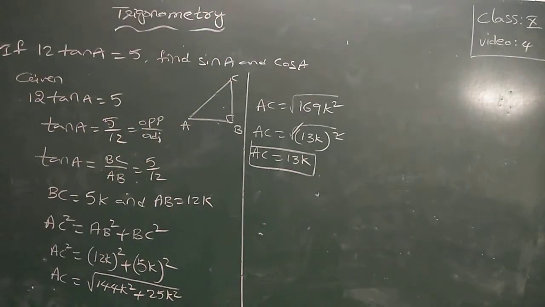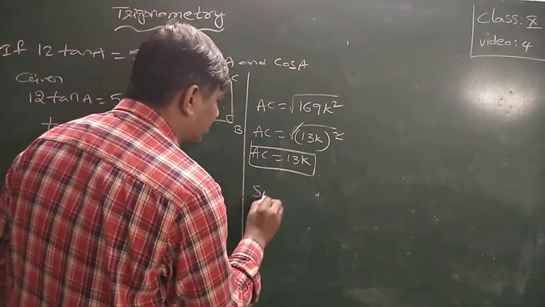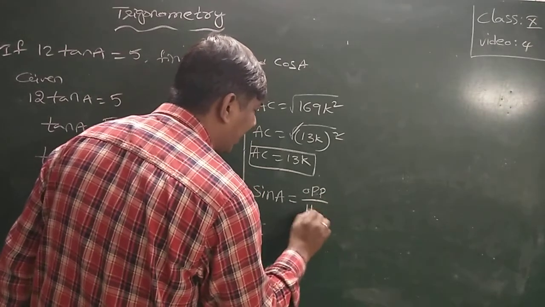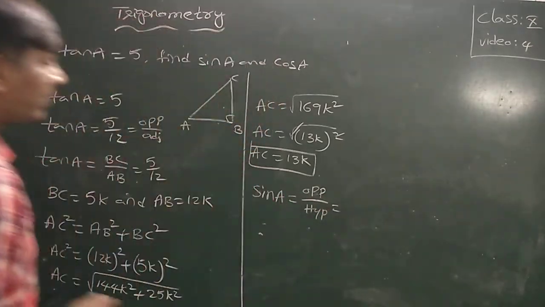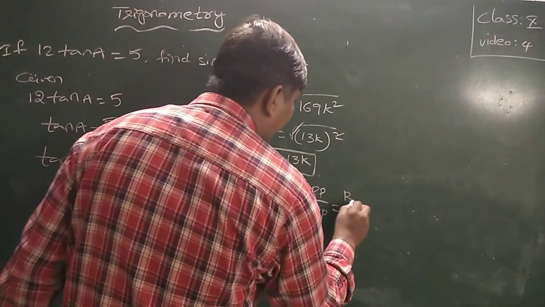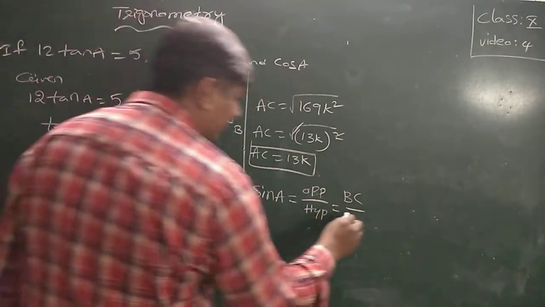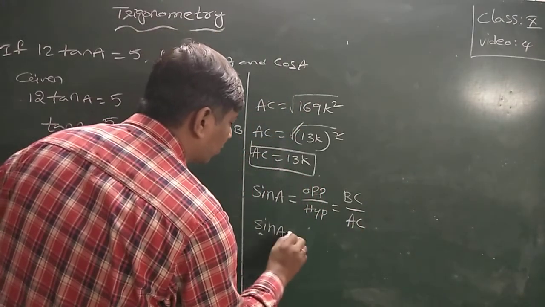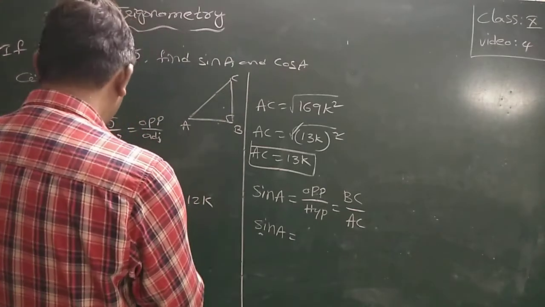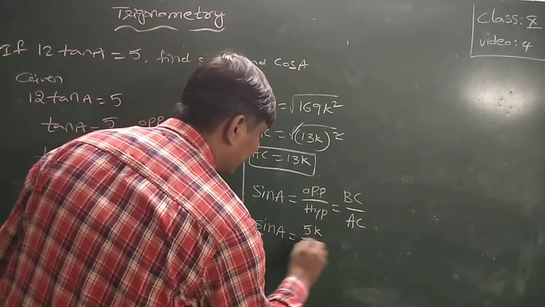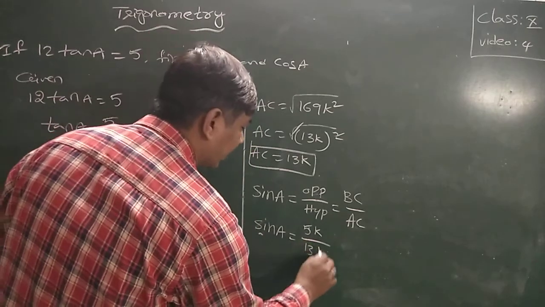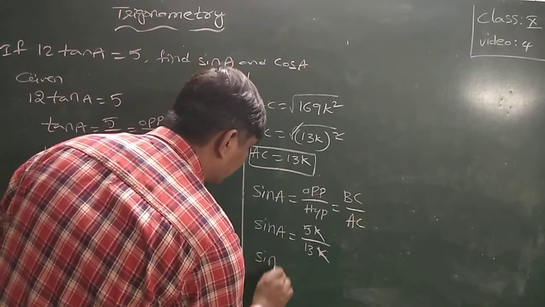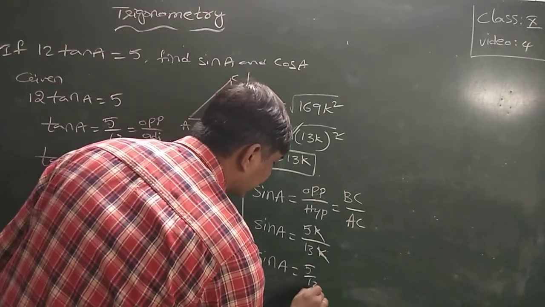Now what they have here? The first question is sin A. Sin A is equal to opposite side to A by hypotenuse. What is the opposite side to A? BC, and the hypotenuse is AC. That is, sin A is equal to BC value 5k by AC value 13k. K cancels. Sin A is equal to 5 by 13.